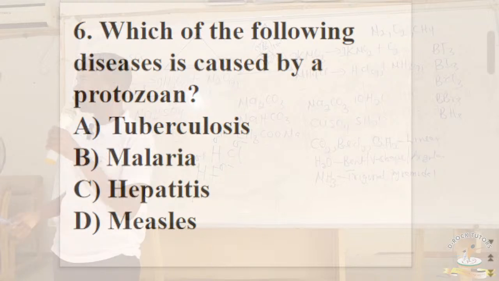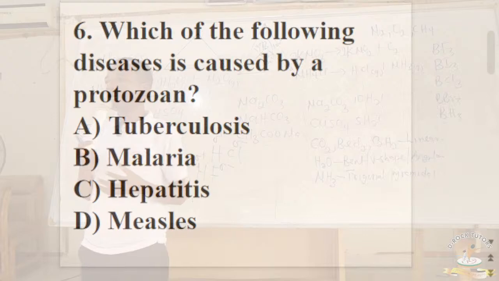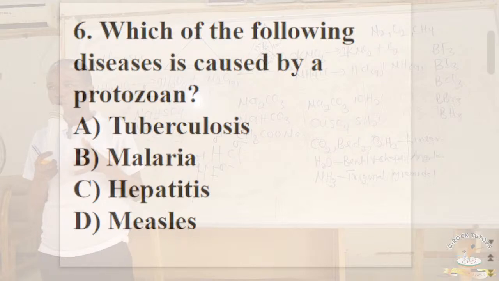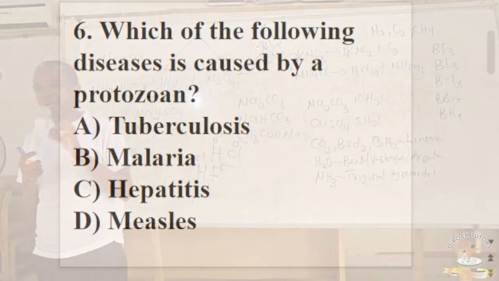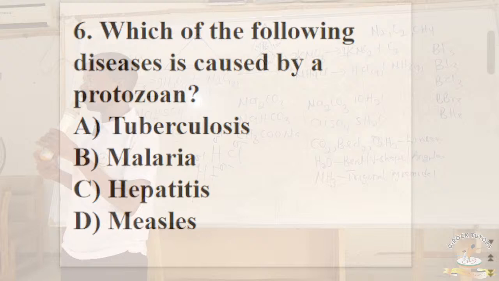We look at option D. Option D is a very infectious disease, also caused by a virus. So the correct answer here is option B, malaria. Malaria is caused by a particular protozoan called Plasmodium falciparum. And the vector of malaria parasite is what we refer to as female Anopheles mosquito.